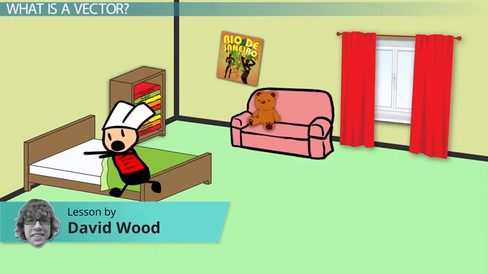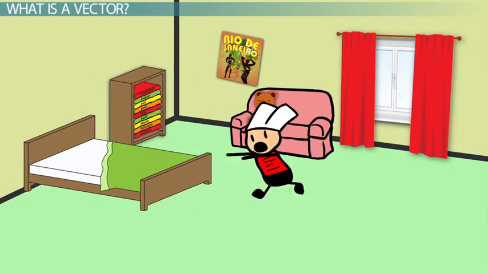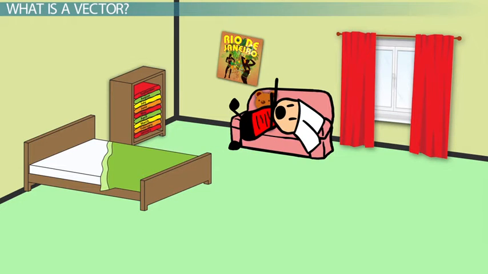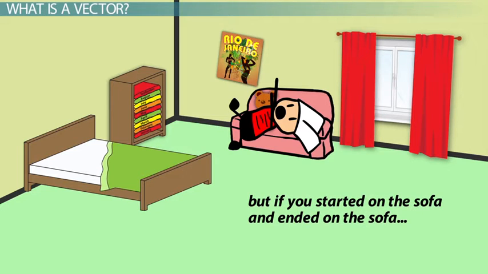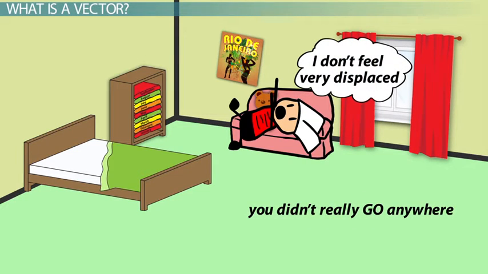One day you go a little bit crazy and run around your home, in and out of every piece of furniture, until you're dizzy and collapse onto the sofa. In the process, you ran a total of 400 meters. Not too shabby. But if you started on the sofa and ended on the sofa, then your displacement was zero. If you finished where you started, you didn't really go anywhere.